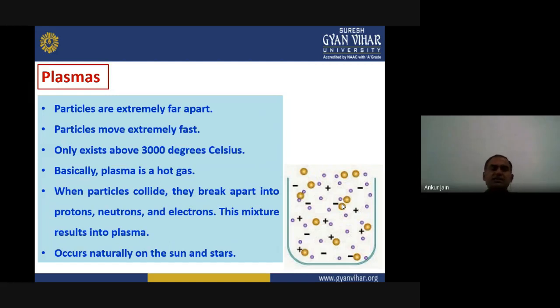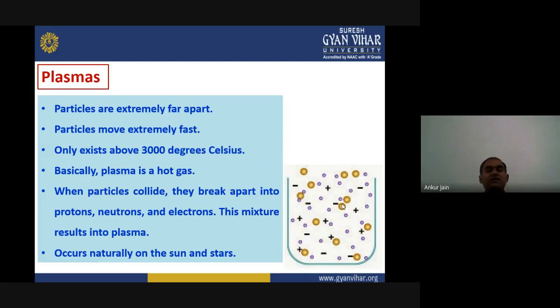Now in this state, particles are extremely far apart. The second point is that particles can move extremely fast, but the temperature required to create plasma is more than 300 degrees Celsius, which is really difficult to get on Earth.